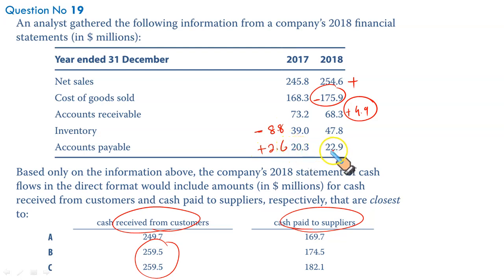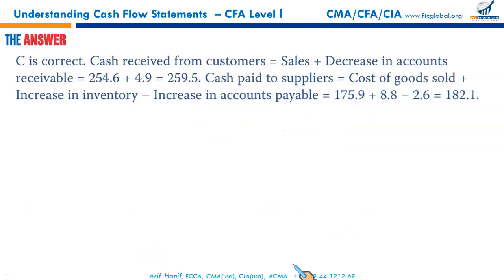Accounts payable increased by 2.6 million over the period. You withheld their payment, so effectively it's an inflow. So it's negative 175.9 CGS for 2018, negative 8.8, and plus 2.6. The net of all these will give you 182.1. That makes C the correct option.